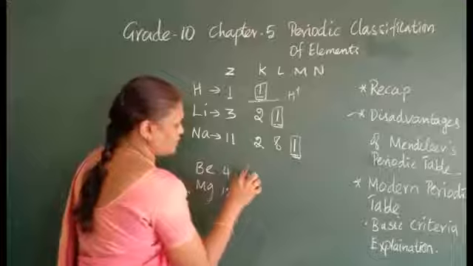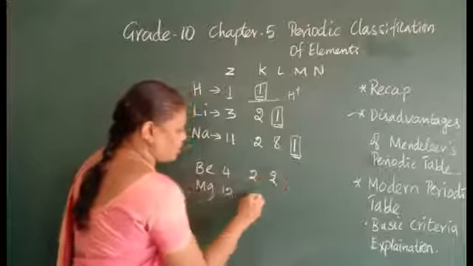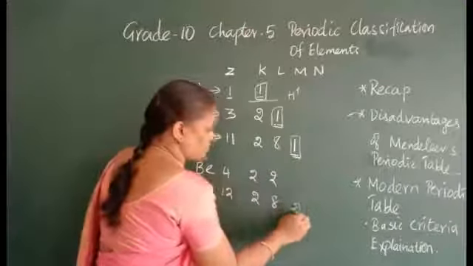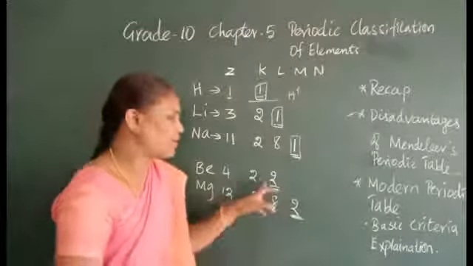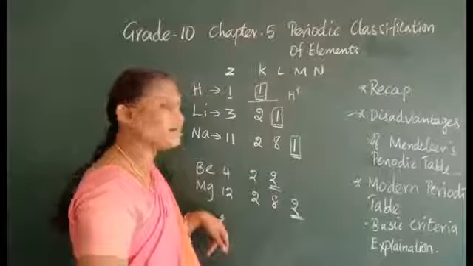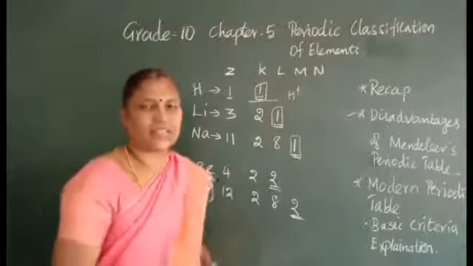If you see the second group, it will have 4 electrons, and this will have 12. So the same: 2, 2, 2, 8, 2. The outermost shell has the same number of electrons, and the giving nature is also the same. It will have a 2 plus character. We will see it in detail.